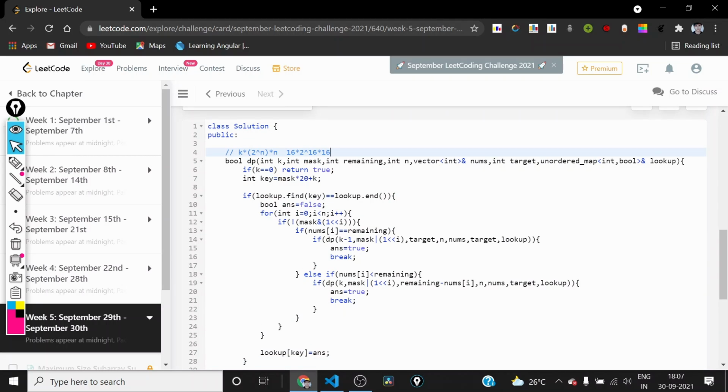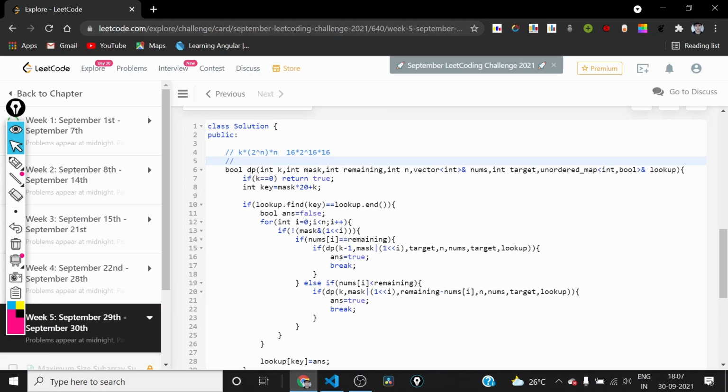That's why it passed. And now for the space complexity, we have got this lookup thing. So this lookup thing will have as many entries as there are unique states. So these unique states are actually k into 2 to the power n. So this is the space complexity.